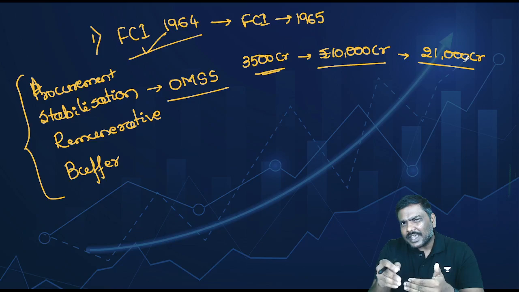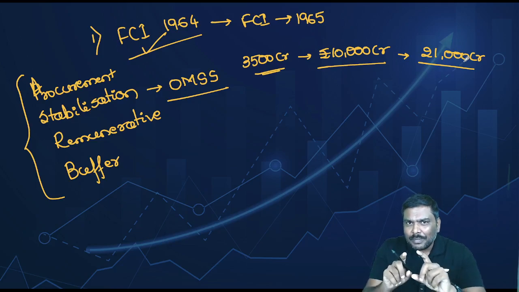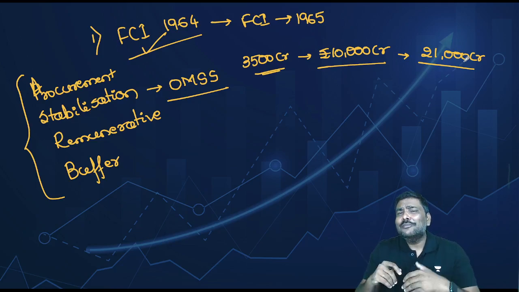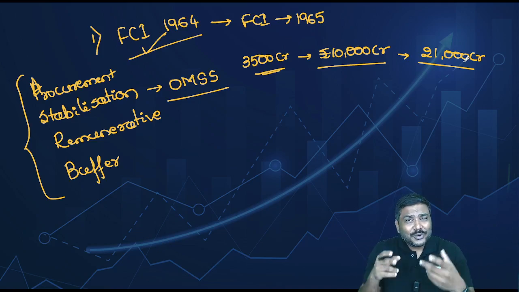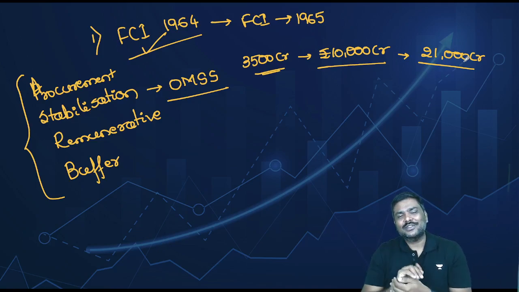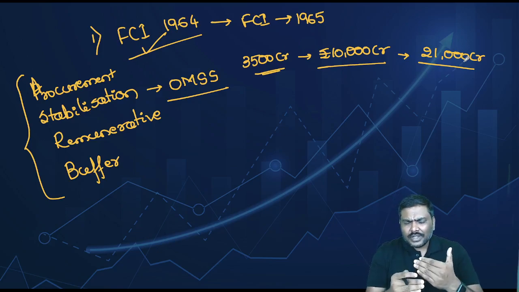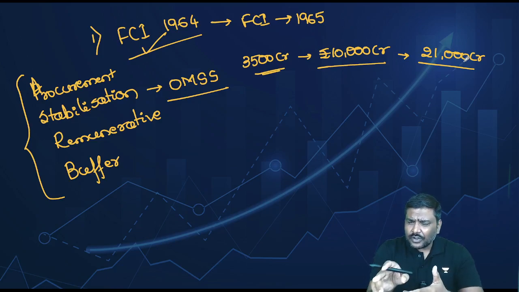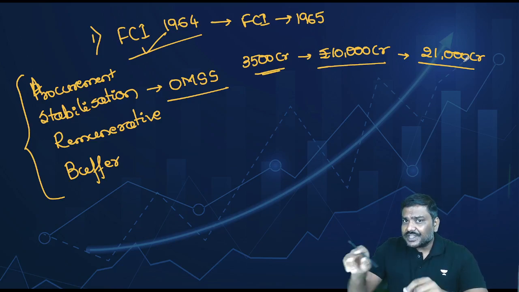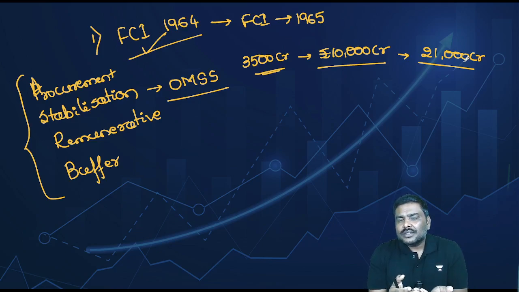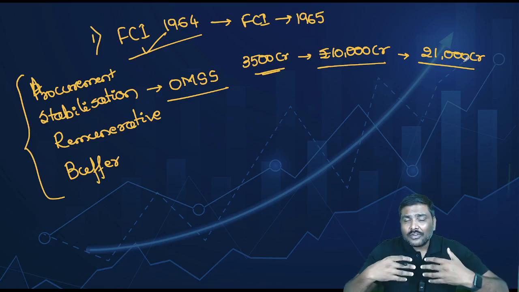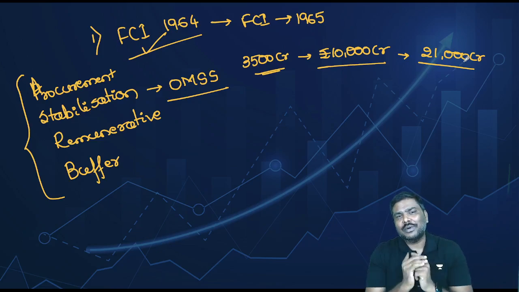If authorized capital is increased, what is the benefit for FCI? And more importantly, why should I read this for the civil services? Understand the concept very carefully now. Whenever authorized capital is increased for a company such as, let's say, FCI here, it simply means FCI will now have access to more amount of money.